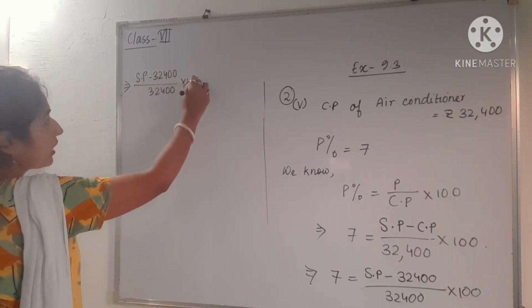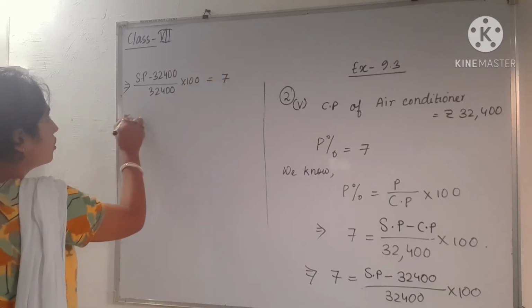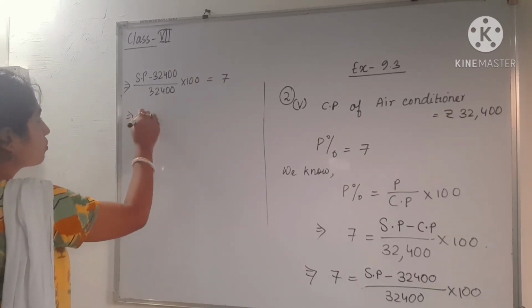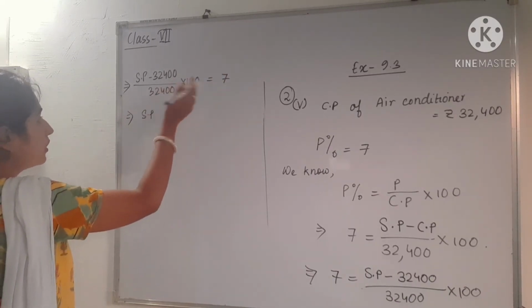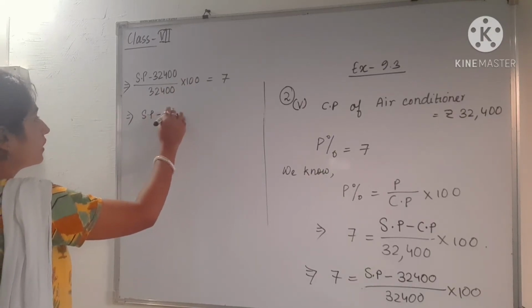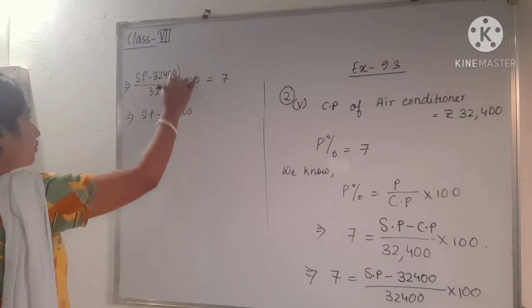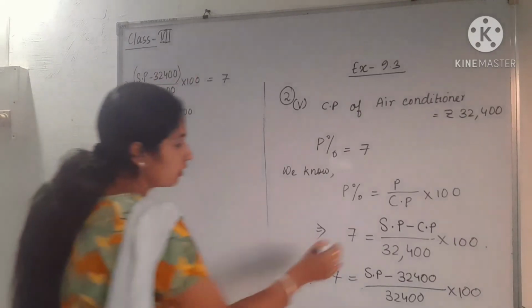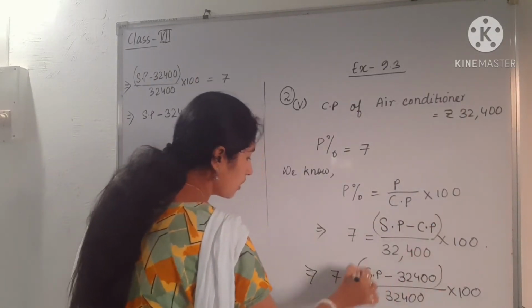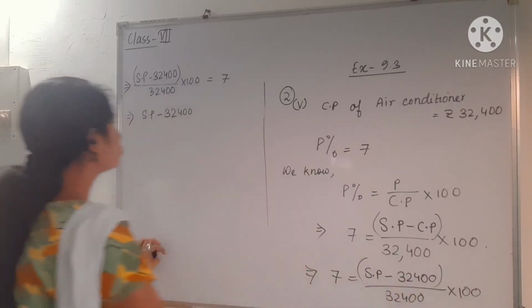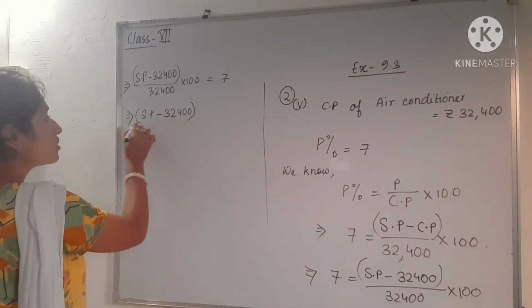So this will be multiplied by 100 is equal to 7. So next, one by one, just transfer everything to the right hand side. See, here there are two terms, so you have to write a bracket like this, because 100 is multiplied with two terms. That means we are applying the distributive property.